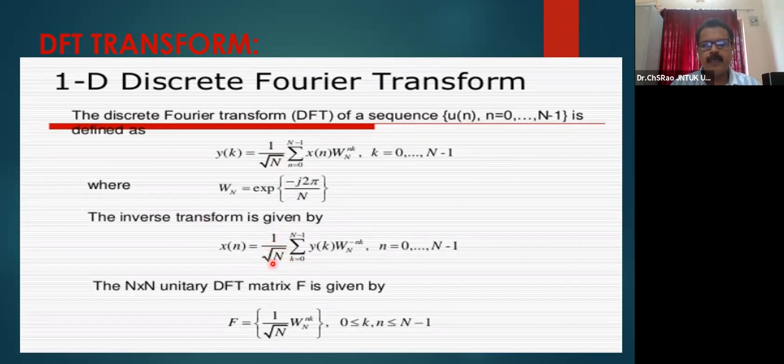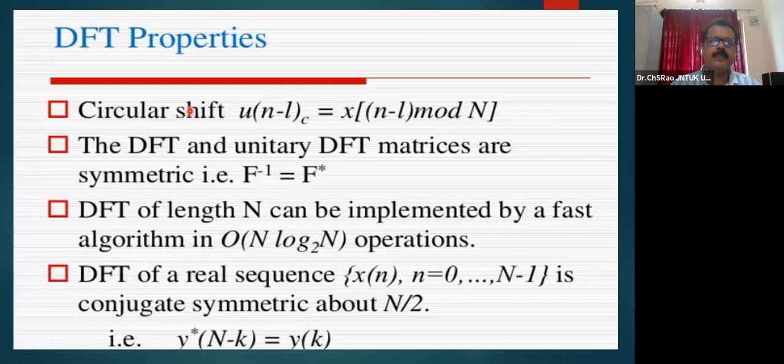If I use 1 by n here, I need not use 1 by root n here. So the inverse transformation and the forward transformation may be represented like this: n by n unitary DFT matrix. We need the matrix to be represented as 1 by root n, W_n to the power nk, which is the DFT matrix. It offers the circular shifting property. The DFT matrix is unitary and symmetric.